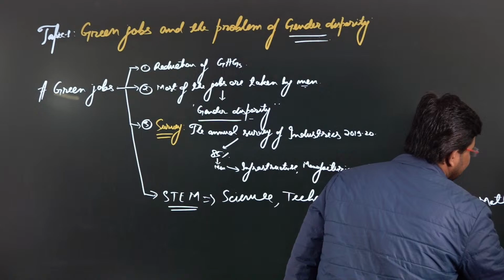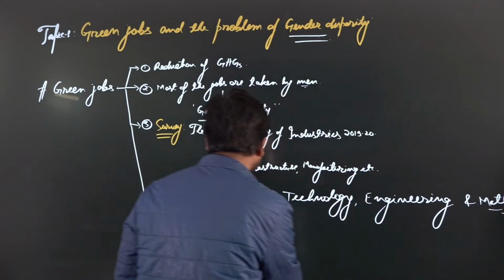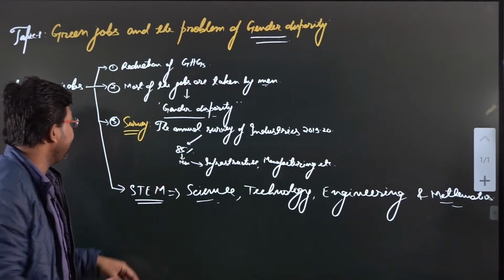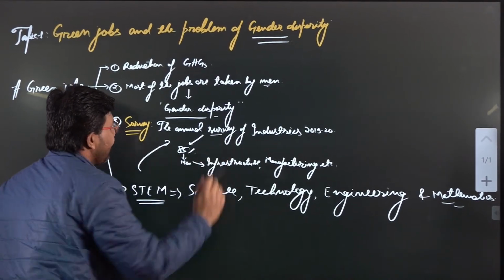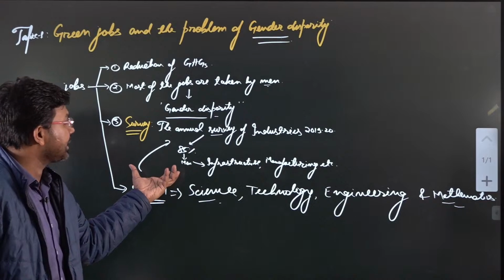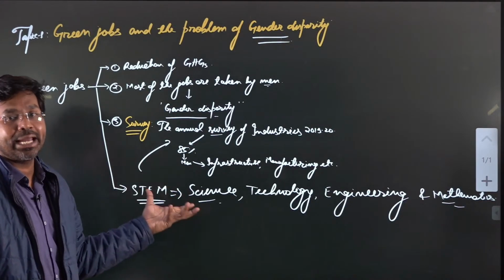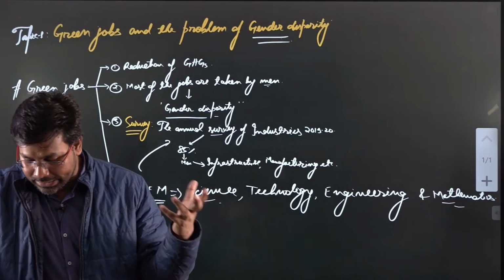So in these sectors, like in the previous annual survey, they have mentioned 85% of the jobs are taken by men. So in the case of the STEM sector also, generally men are the ones who dominate this particular sector.